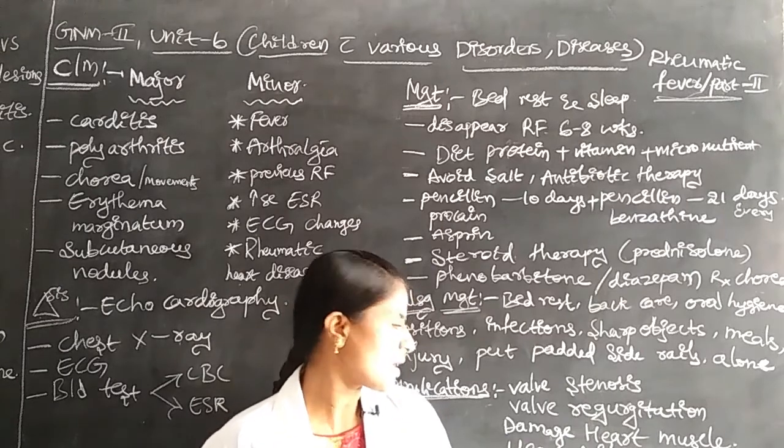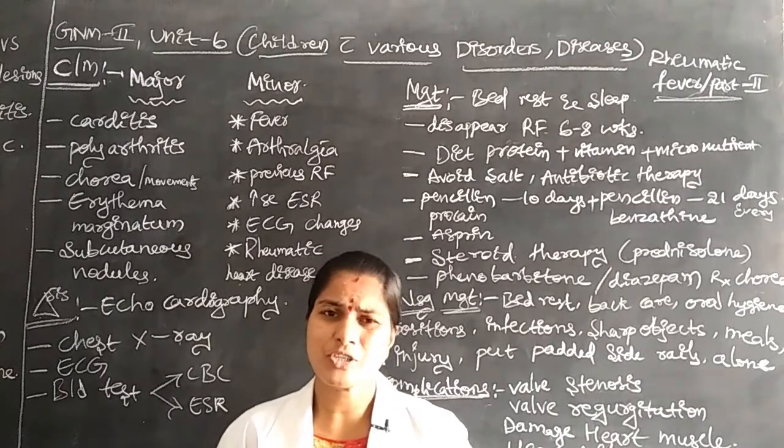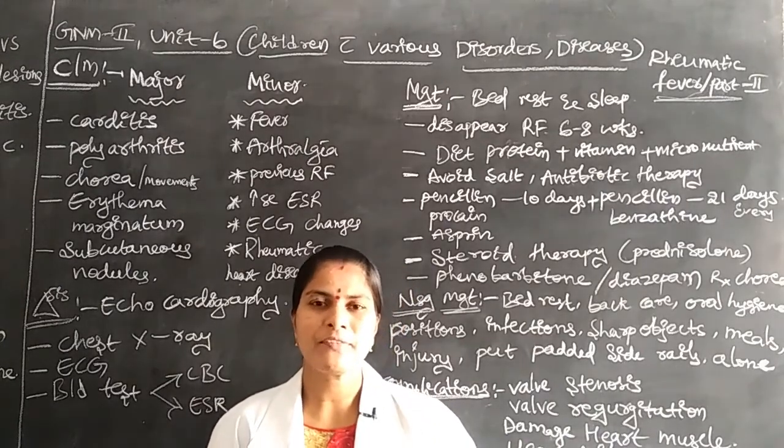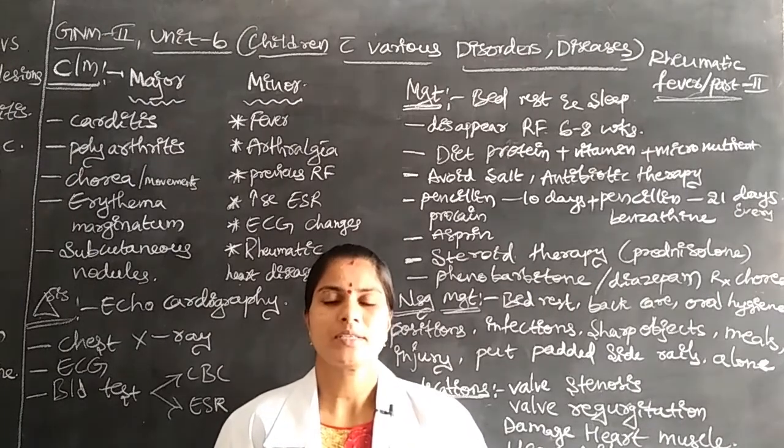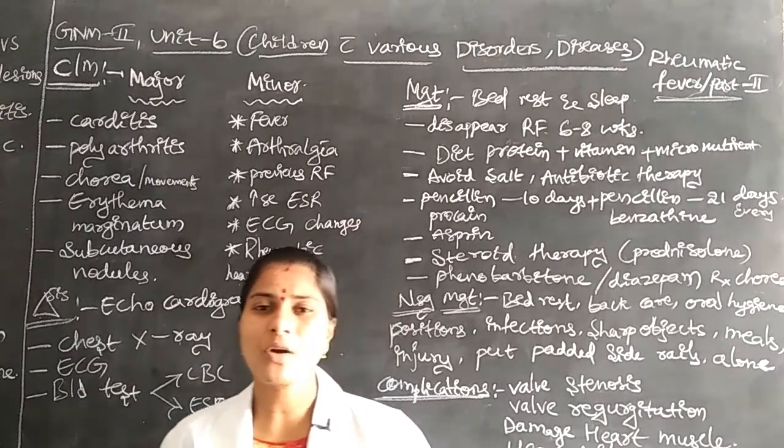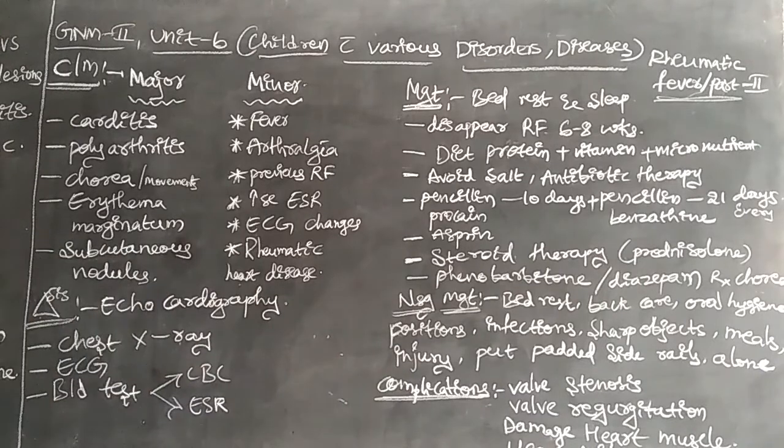Last is heart failure. The complete function fails, and the complete function becomes abnormal in the children. These are the major complications of rheumatic fever in children.